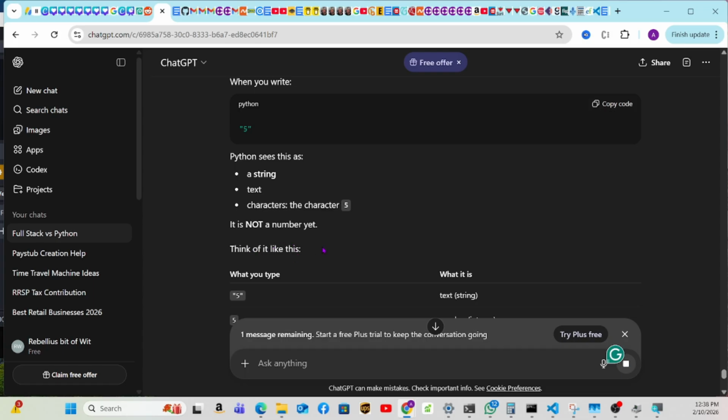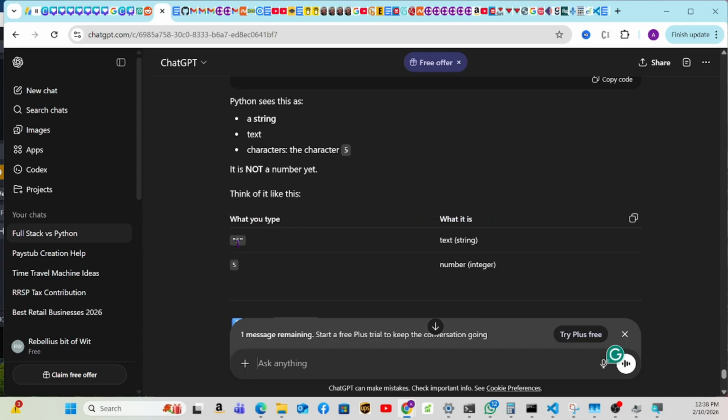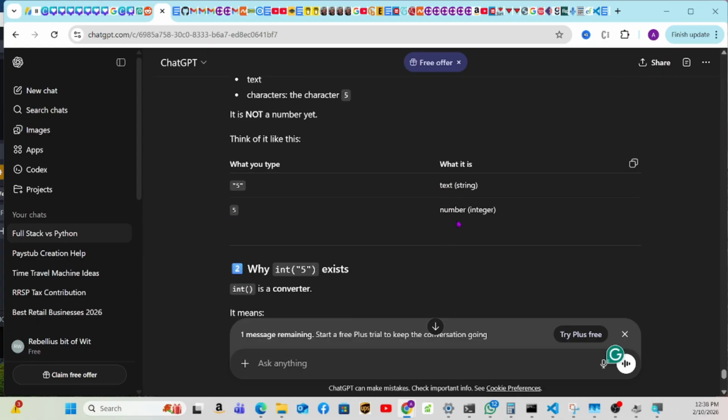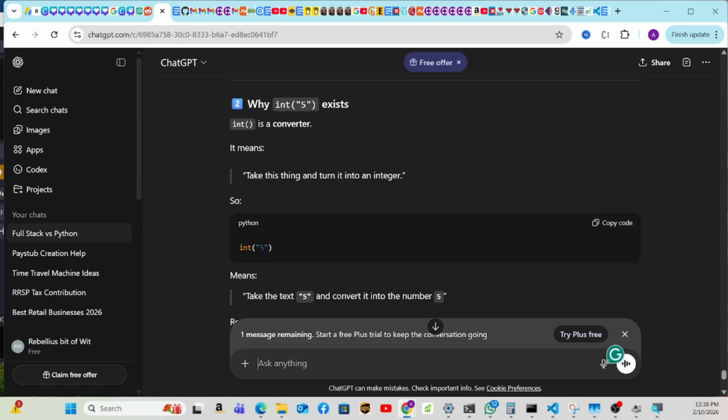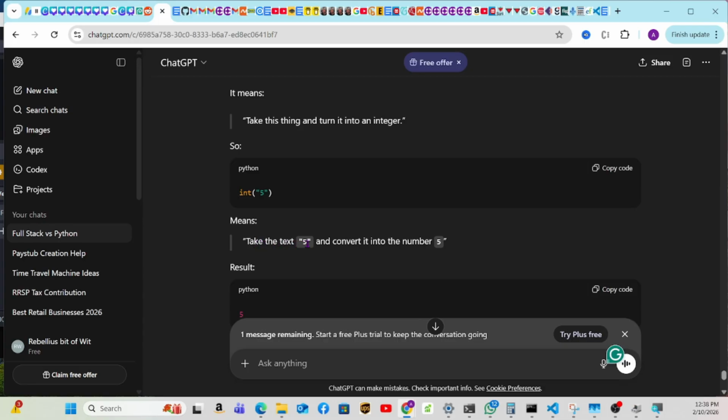Think of it like this. What you type: 5 in quotes. For Python, it is a text string. 5 without quotes is a number, an integer. Why does int('5') exist? Int is a converter. It means take this thing and turn it into an integer. So int('5') means take the text 5 and convert it to the number 5.